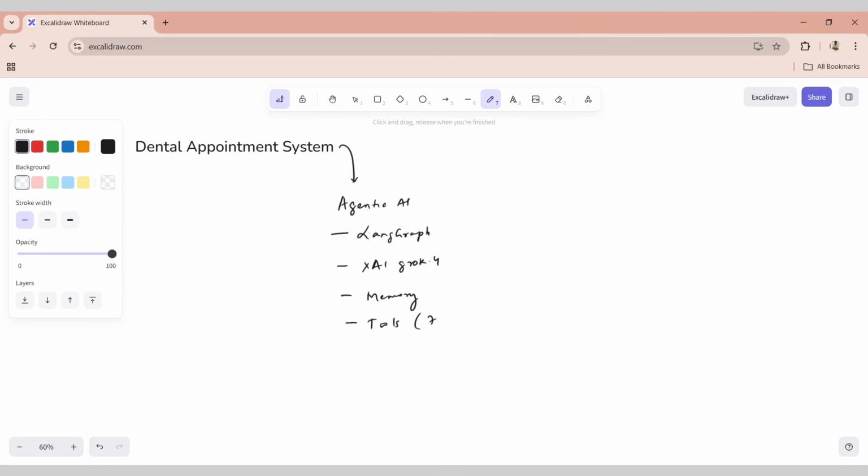In this case we already have 7 tools. We will be discussing them, and apart from that we will also be using a supervisor, the human in the loop, who will be able to guide in this project.